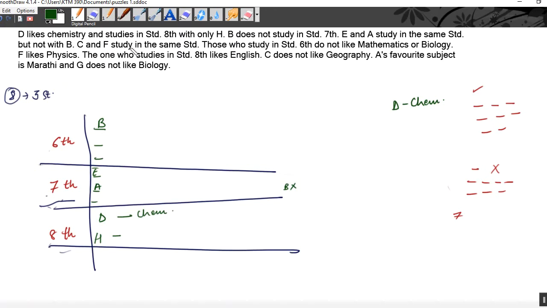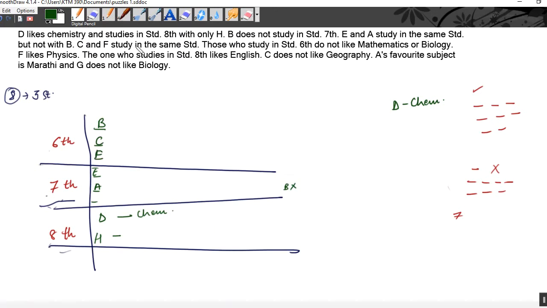Okay. Now C and F study in the same standard. C and F are also studying in the same standard. Now we need 2 places empty in one class and there is only 6 possible. That means C and F are coming here.